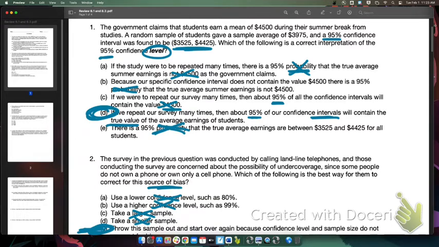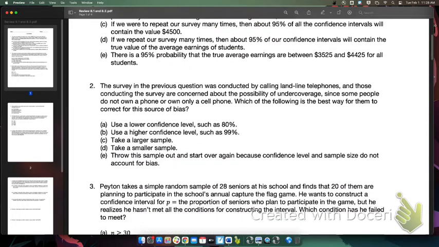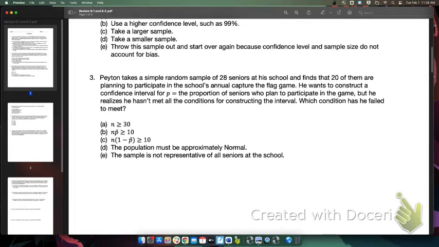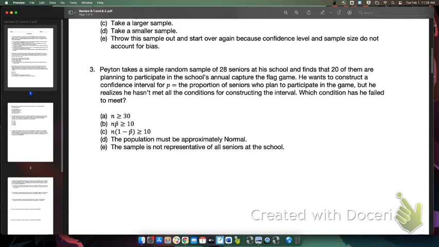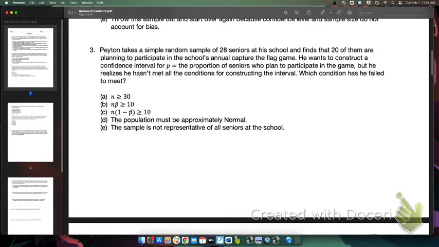All right, number 3. Peyton takes a simple random sample of 28 seniors at his school and finds that 20 of them are planning to participate in the school's annual Capture the Flag game. He wants to construct a confidence interval for p, the proportion of seniors who plan to participate in the game, but he realizes he hasn't met all of the conditions for constructing the interval. Which condition has he failed to meet?